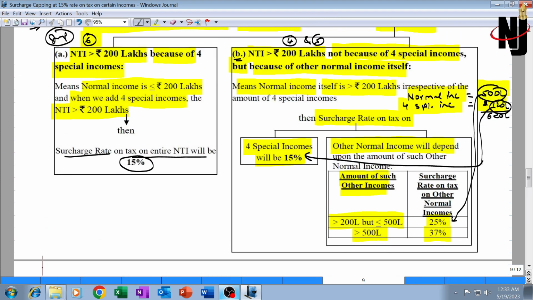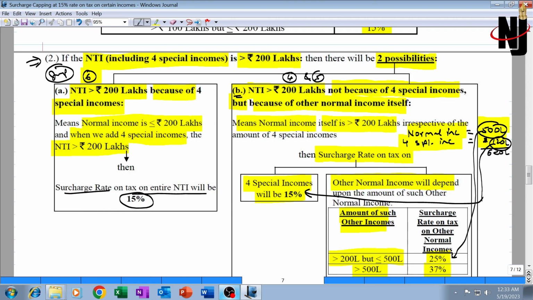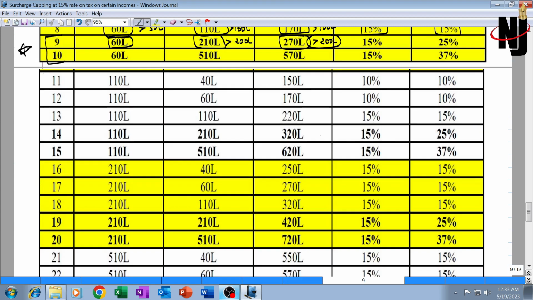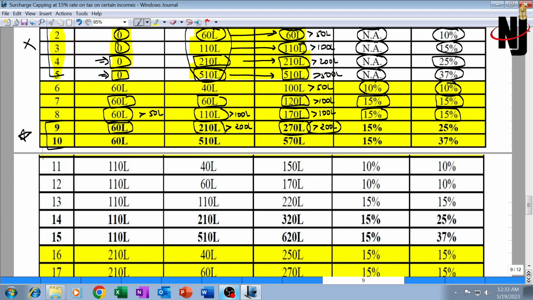Which situation would it be covered by? Situation 4, 5, 6, which one would it be? It will be situation number 4, whereby the normal income itself is greater than 2 crore. Other income in our example is 210 lakh, irrespective of the amount of special income. So in this illustration number 9, other income itself is greater than 2 crore. Total income is also greater than 2 crore. The amount of special income does not matter whether it is exceeding 2 crore or not, it makes no difference. Then the surcharge rate on tax on this other income will be 25%, but the surcharge rate on tax on special income will be capped at 15%.